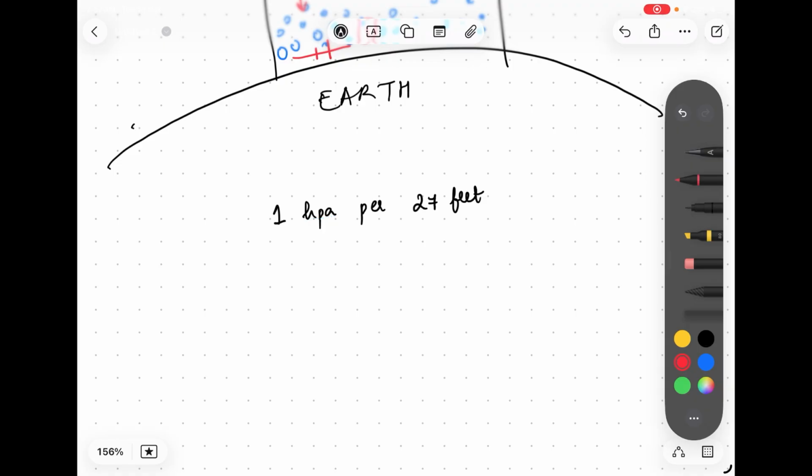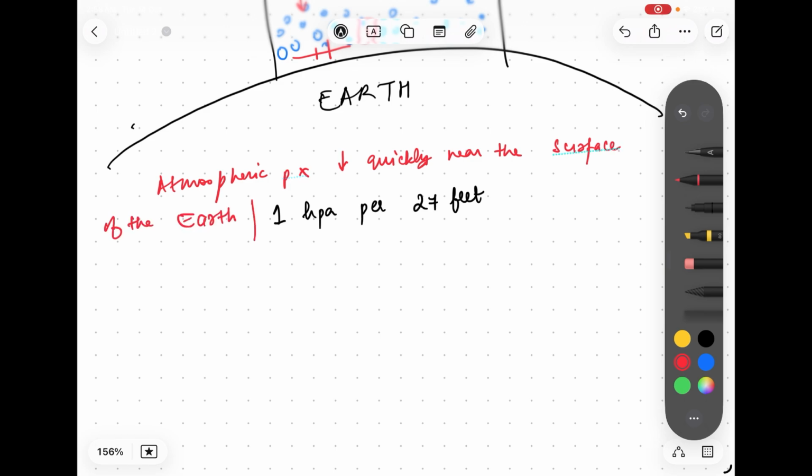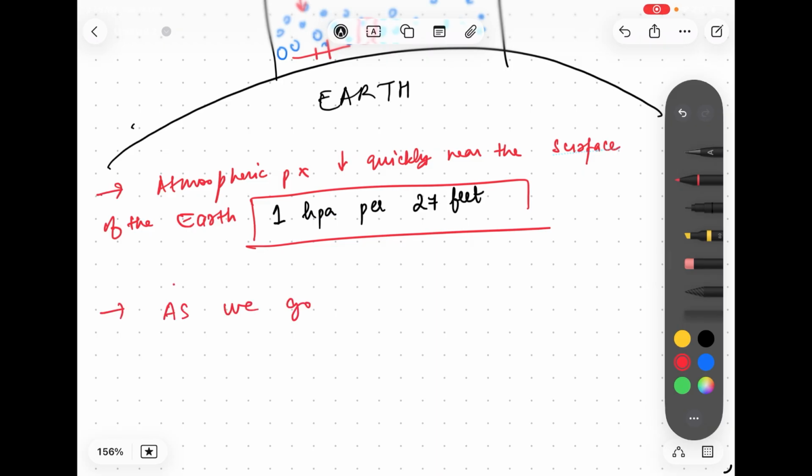So you could just write this down, that atmospheric pressure reduces quickly near the surface of the earth, and this is the value that's important to note. And as we go higher, that is in altitude, the lapse rate also decreases.